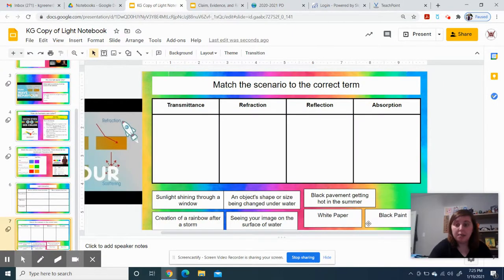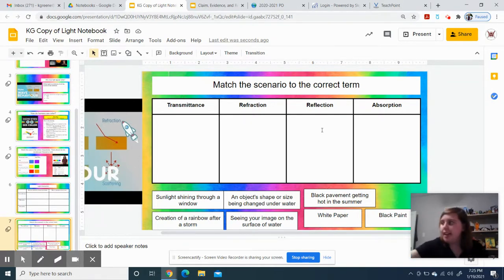All right, we're going to do this part now too, which we're going to match up the scenarios to the different properties of light. So transmittance means that light goes through the object. Refraction means that light goes through, but then when it comes out the other side of the object, it gets bent, or it can be split, or it warps the light, therefore causing images to look weird, or causing the light to change.